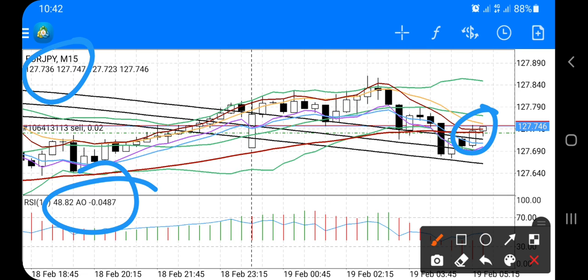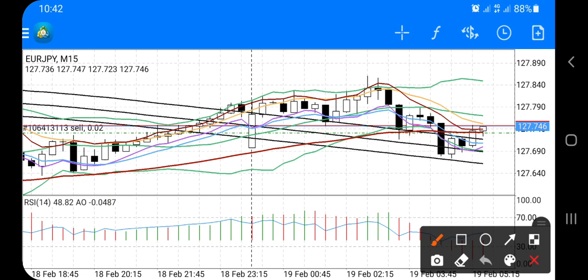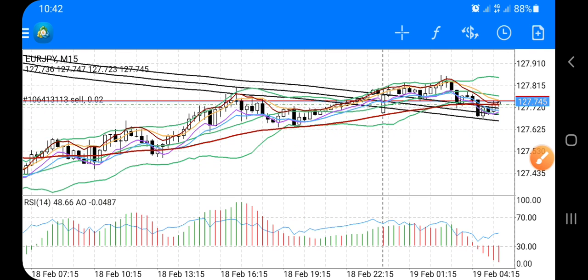But it's not 100% according to this signal, because the price is still above the MA200 and above the MA50. This is for me, but the first signal is the awesome oscillator, which is already in the minus territory. This is the first signal for us to sell.